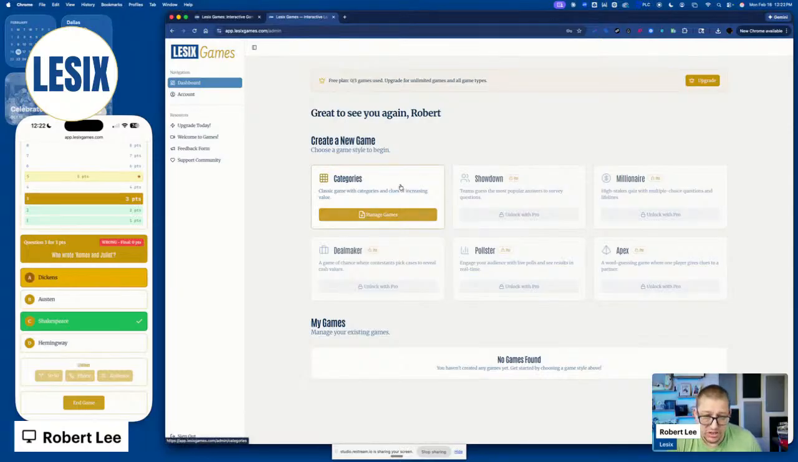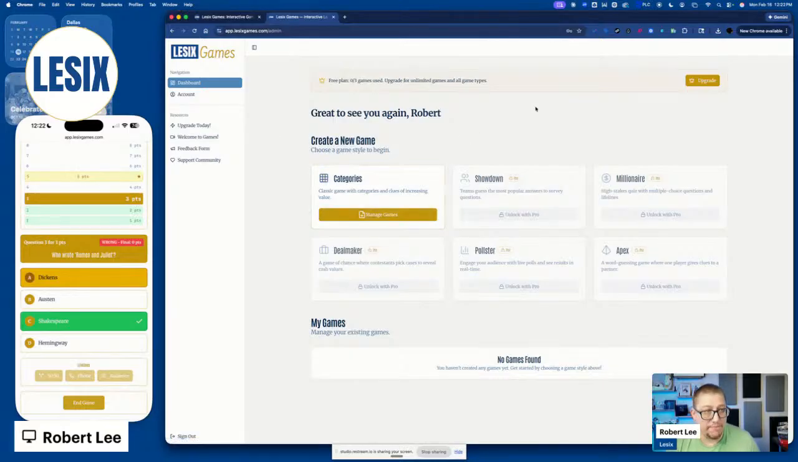But it's never going to all of a sudden turn into, well, now you have to pay $5 a month. I guarantee you right now, free means free for as long as we're running this platform. For as long as Lesix operates this platform, you're always going to have those 3 free categories games.